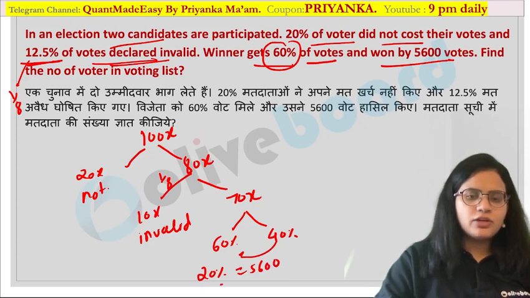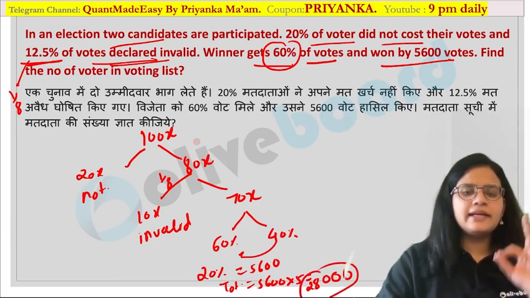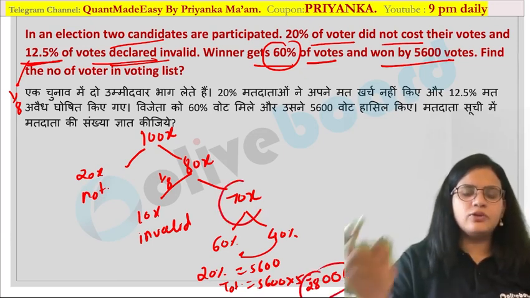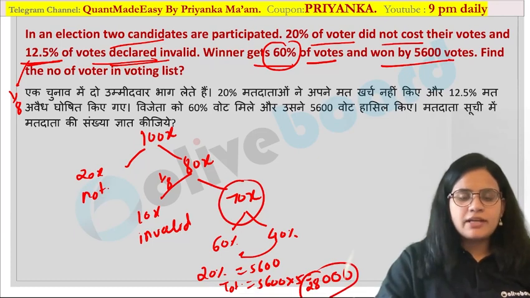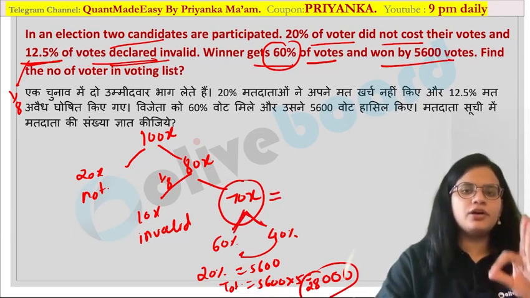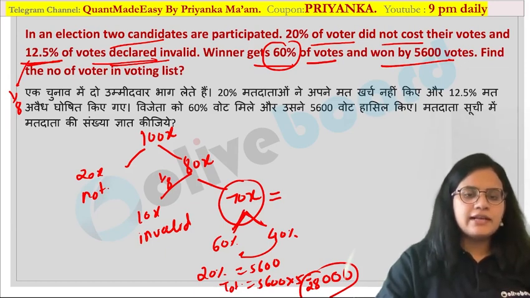So what would be the total value in this case? 5600 multiplied by 5, and this value is nothing but 28,000. Please remember, whatever margin you have calculated, that is with respect to the node point of your tree diagram. You have just calculated this value, so go up now in this order. So this would be equal to 28,000.